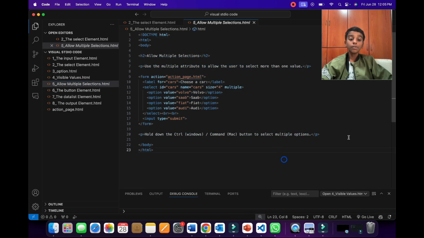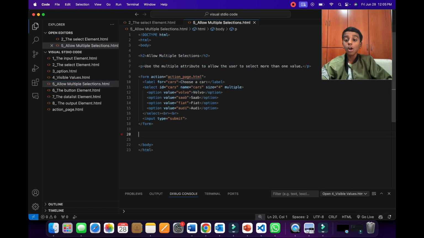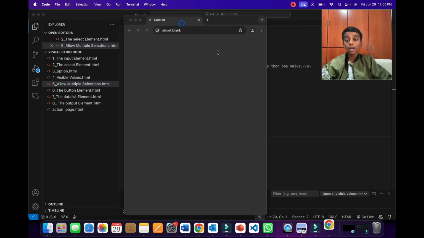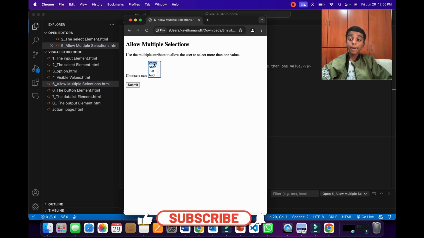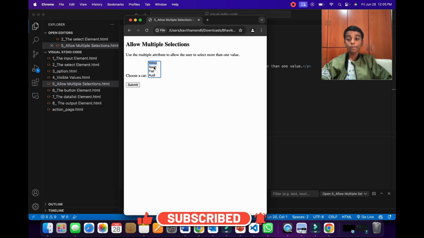As you can see here, we have the same code that was shown before, but just with another header 1 and another paragraph. Now let's run this to see what's going to happen. As you can see here, we have a header 2 and a paragraph, and you can select more by pressing Command or Control. So when I press Command, which is like the Windows key for Mac, and I select Volvo and Saab, they both get highlighted. That means I can select all of them.